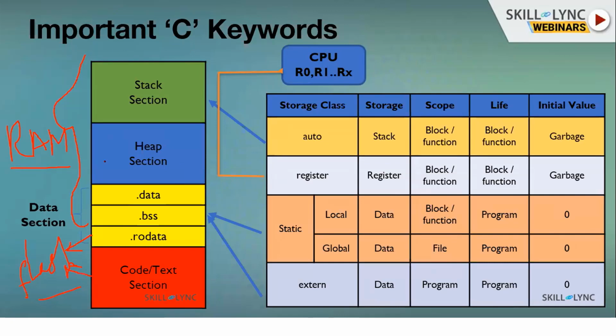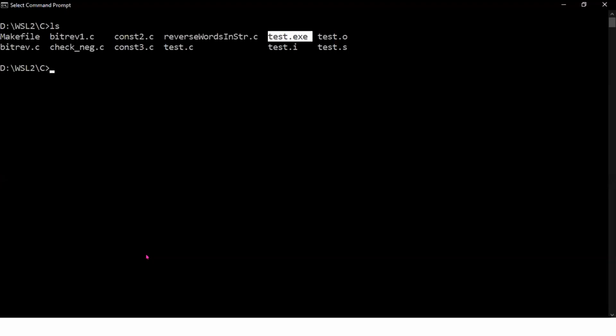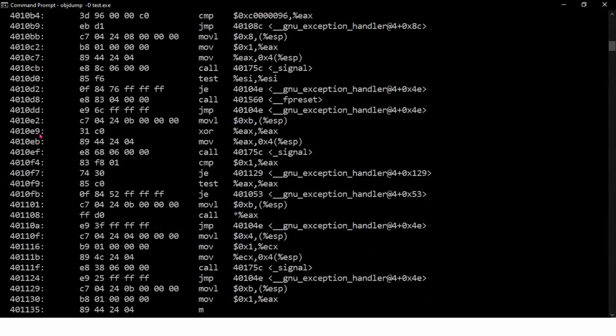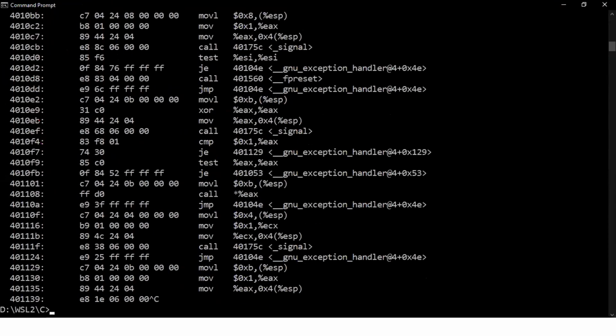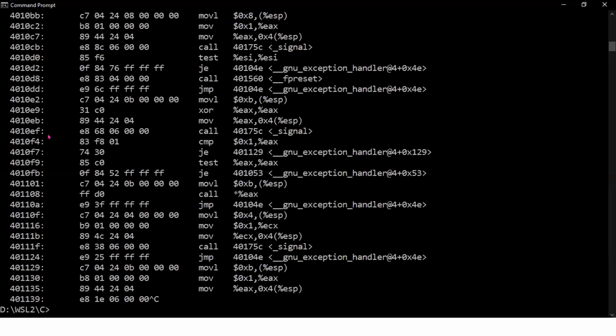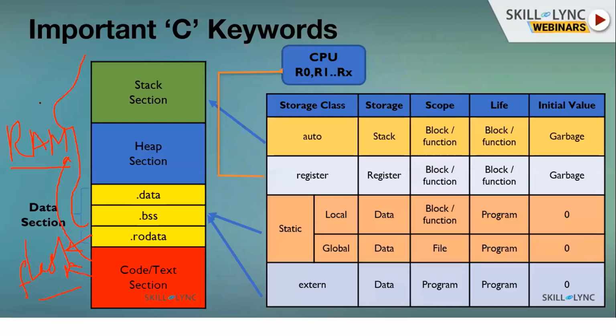So whatever division we are doing, we are doing division for virtual memory. Whatever virtual addresses are there, we have seen those virtual addresses, right? These virtual addresses are mapped to the physical addresses. Means once your code is loaded into the RAM, wherever it is loaded, these addresses are mapped to the addresses wherever it is loaded. It is again a big topic, so I won't go in deep now.